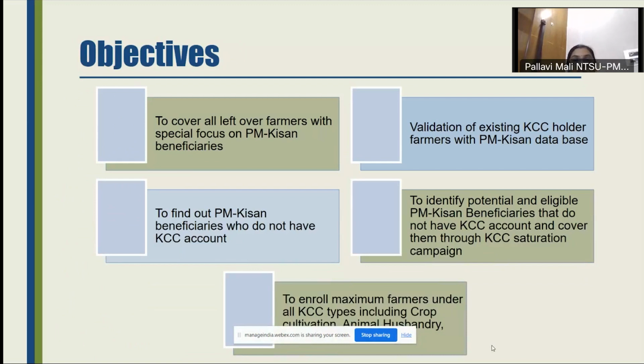So the objective of this Kisan saturation drive, we are first trying to connect it with the PM Kisan beneficiaries.